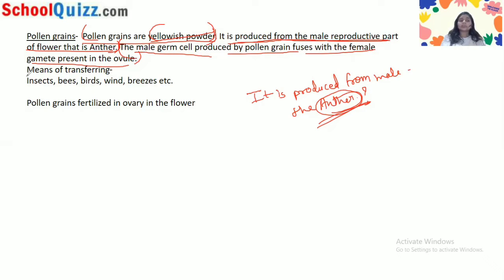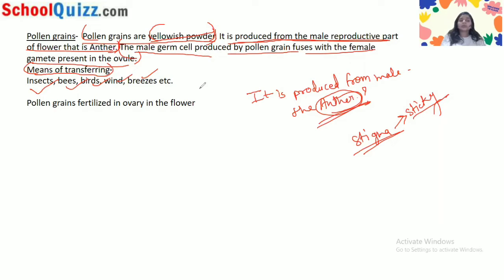And in the next line, you have to tell them the means of transfer. So what are the means of transferring? That is insects, bees, birds, wind, and so on. So that's how the pollen grains are transferred from the anther to the stigma, and the stigma holds the pollen grains because it is sticky.